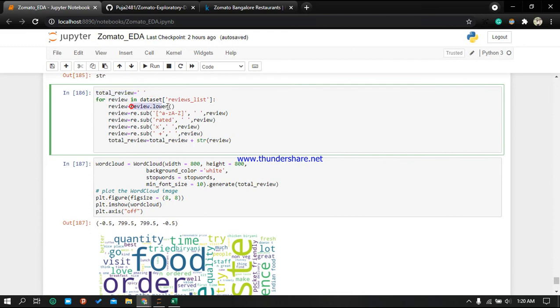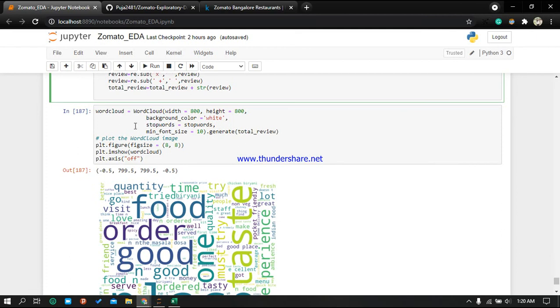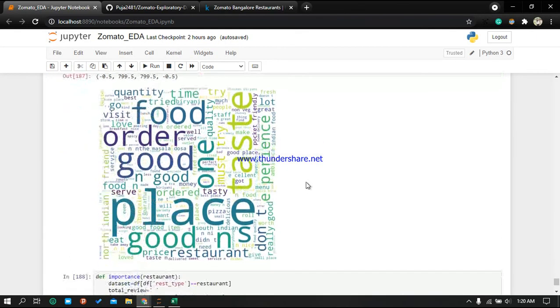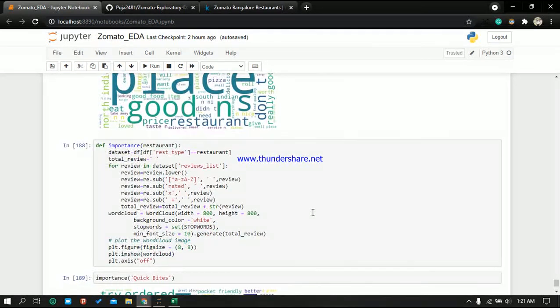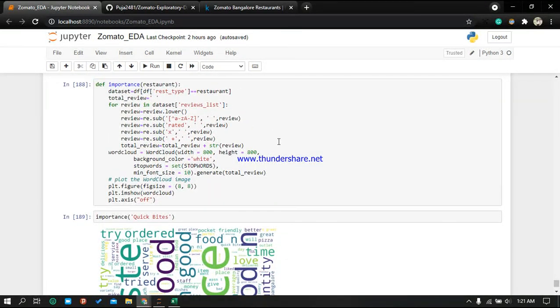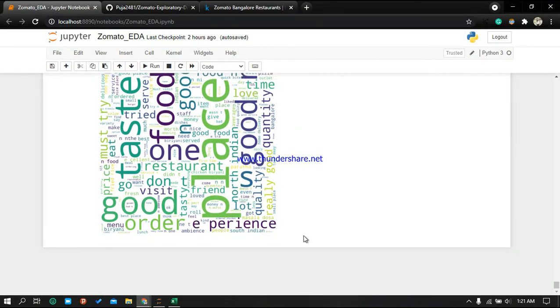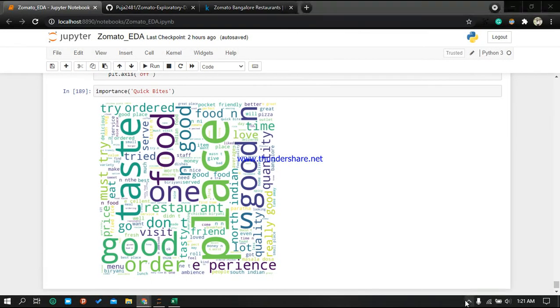Firstly we are converting it into lowercase. Then we are removing the punctuation, and the word "rated" is removed, X is removed, plus is removed. Then we are plotting this word cloud, and we got the word cloud for Quick Bites. In the reviews, these words are used frequently, like place, good, taste, food, order. The same thing that I have done is for Quick Bites. So that's all about my project. Thank you so much.